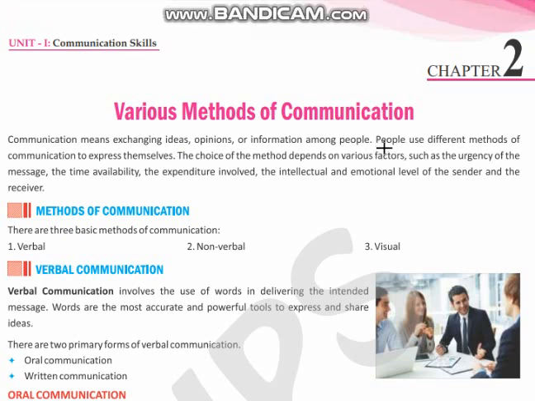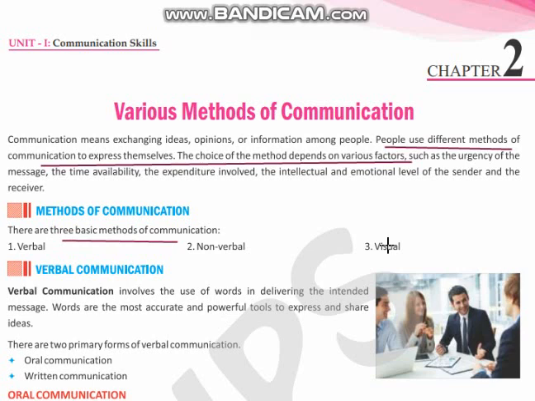So people use different methods to communicate, to express themselves. The choice of method depends on various factors. That can be the time availability, emotional level of the sender and the receiver, or the urgency of the message. So there are 3 basic methods actually: the verbal, non-verbal and visual.